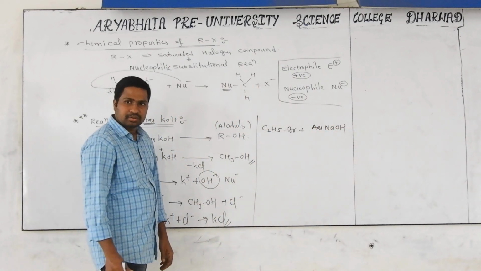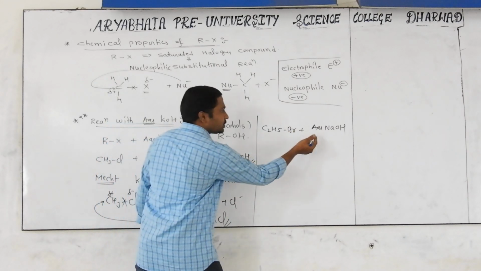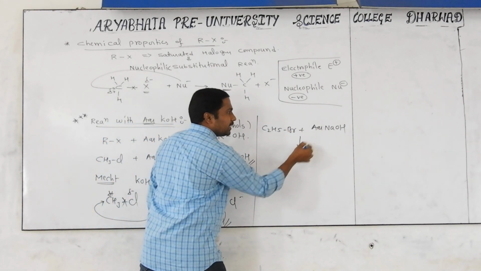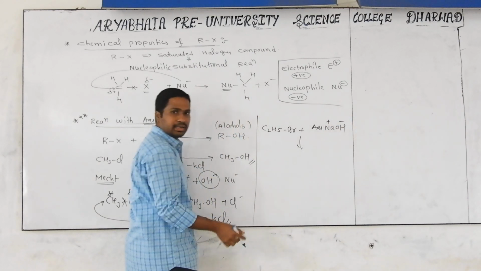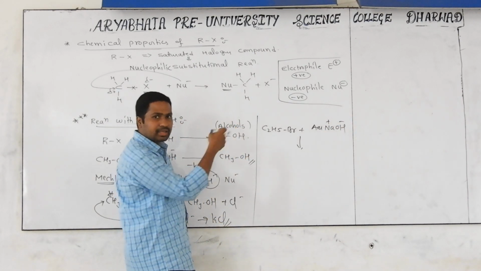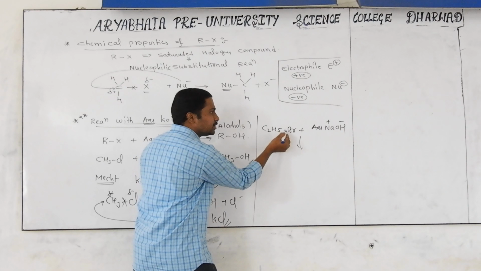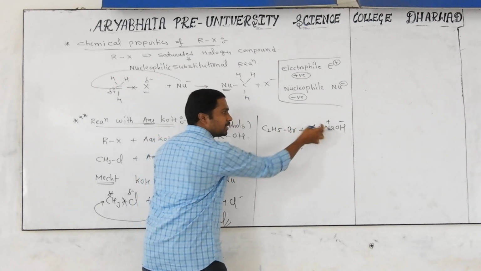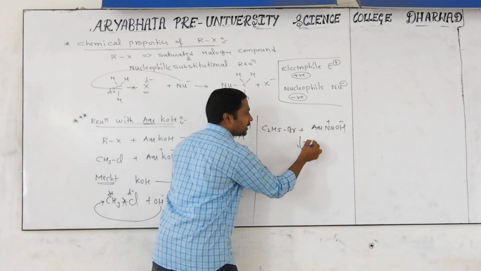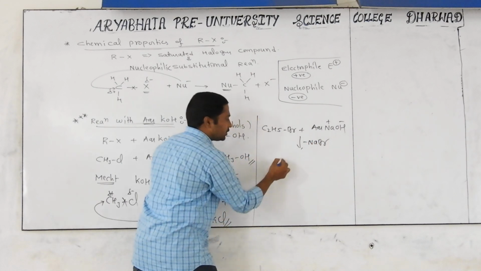Also same reaction. Are you agreeing? Yes, why? Because aqueous NaOH means it becomes Na+ plus OH−. OH− acts as a nucleophile and attacks the alkyl group. Then this bond will break down. Br− and Na+ become NaBr. After that, what are we getting?